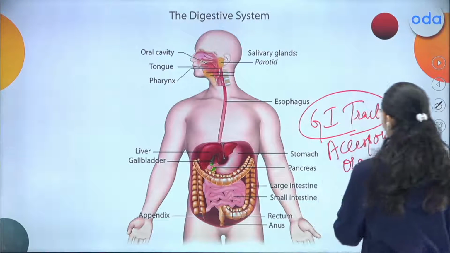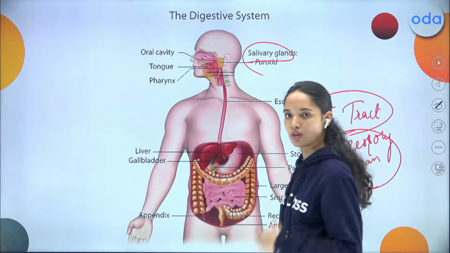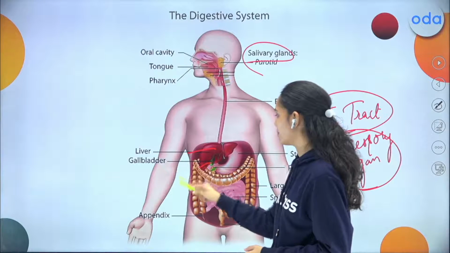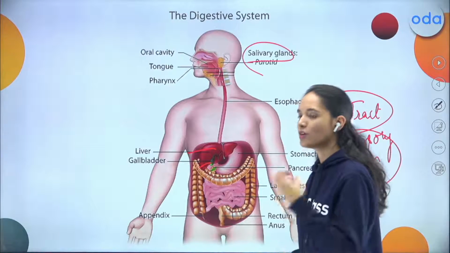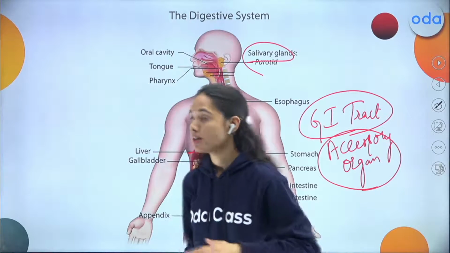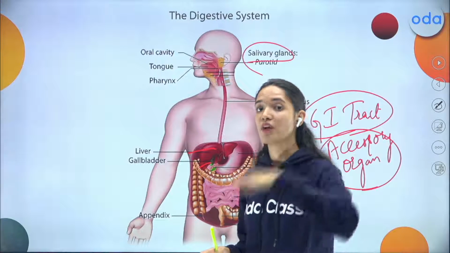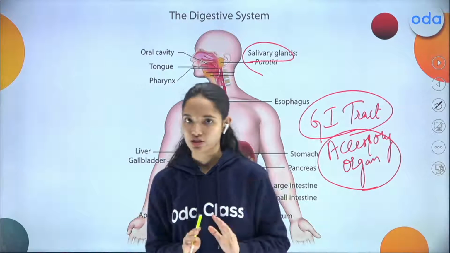Talking about accessory organs, when I say accessory organs, your salivary glands, your liver, your gallbladder, your pancreas will play a major role. Here, digestion will not happen. Instead, these glands help in secreting the juices which are very important for digestion.